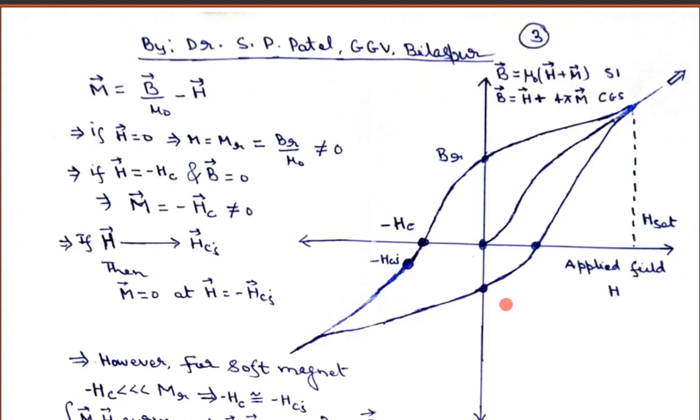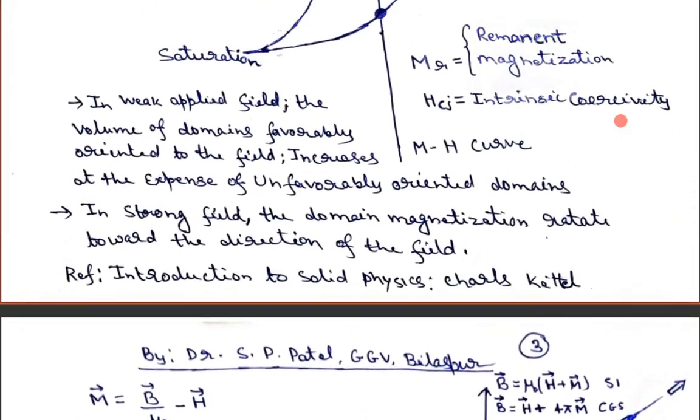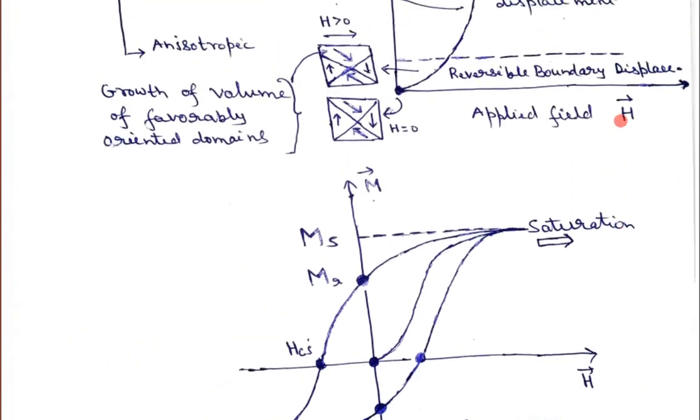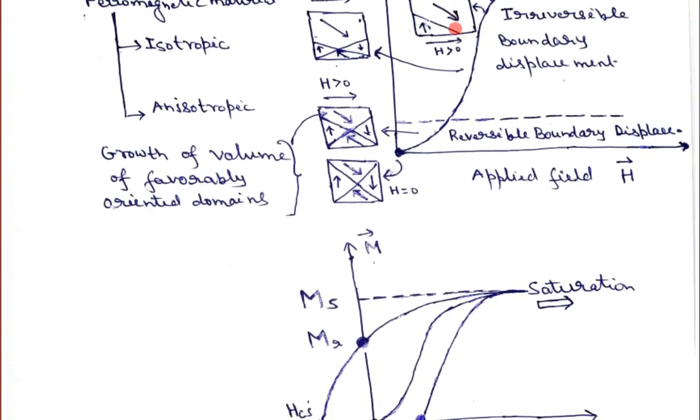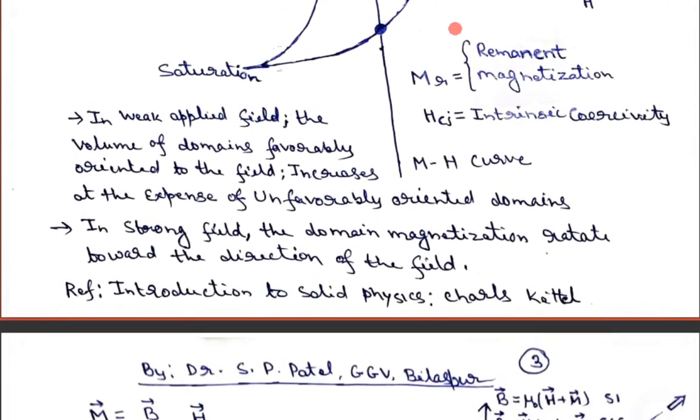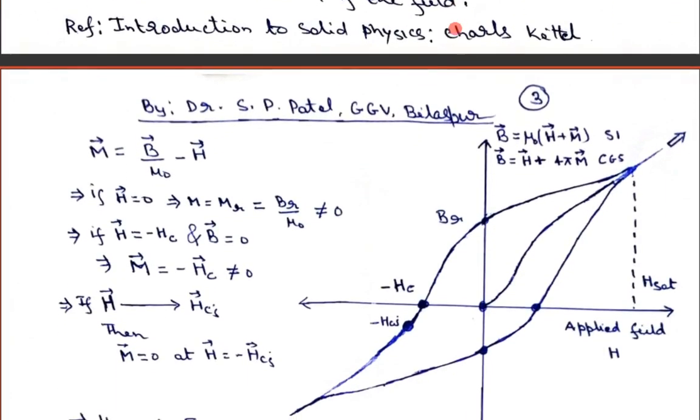Let us say when the magnetic field is equal to 0, we have not applied a magnetic field. This curve is quite similar to the magnetization curve, as I discussed in earlier lectures. The growth of domains, the reversible and irreversible boundary displacement, and the magnetization rotation happen quite similarly in the BH curve as in the MH curve.